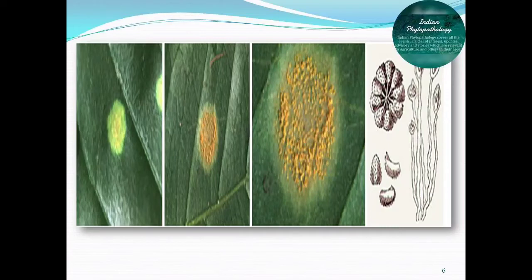Hemileia vastatrix survives in the form of mycelium or urediospores in infected leaves, and it serves as the primary source of infection. The secondary source of infection is urediospores dispersed by wind and water. In Hemileia vastatrix, pycnial and aecial stages are not known. This is an important character of this fungus. For management of Hemileia vastatrix, we have to apply fungicidal sprays like copper oxychloride or Bordeaux mixture. These are some recommended fungicides we can use for controlling this coffee rust.